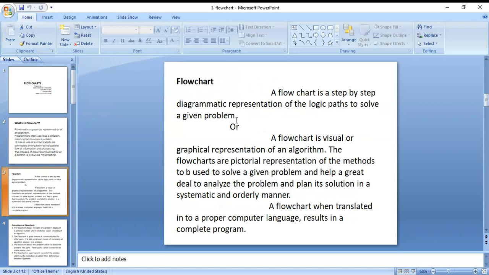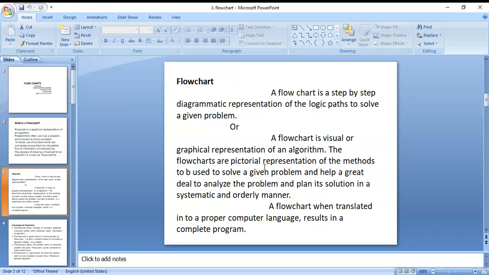Suppose one problem is there, for that problem we can find out the logic path for solving it. That is a step-by-step diagrammatic representation. And a flowchart is a visual or graphical representation of an algorithm. This is a graphical or pictorial representation of an algorithm.